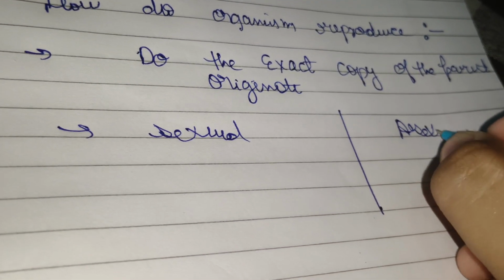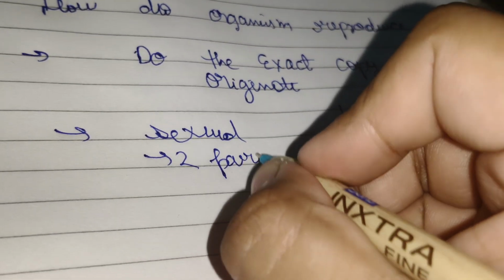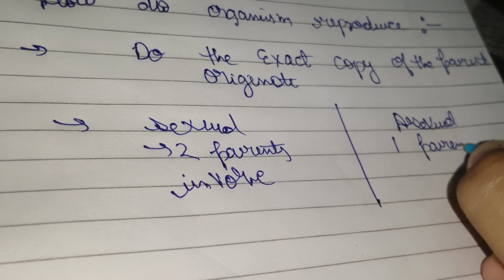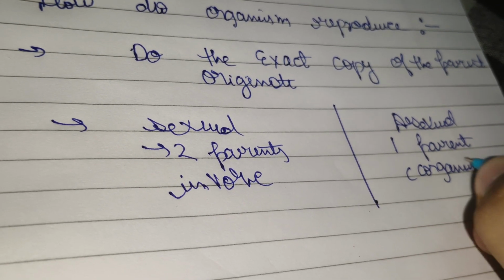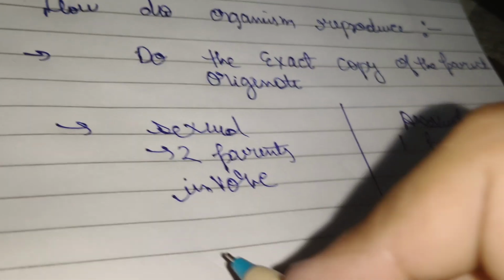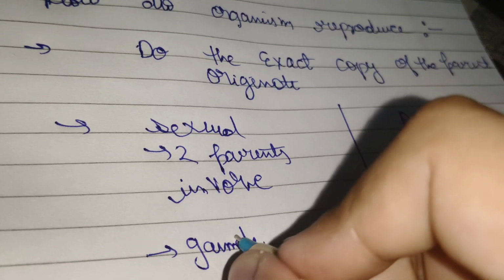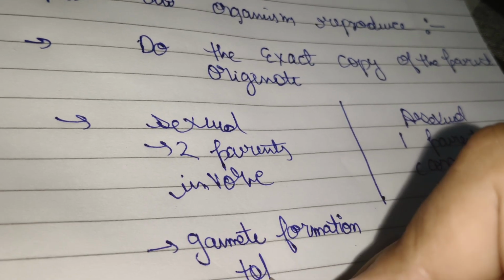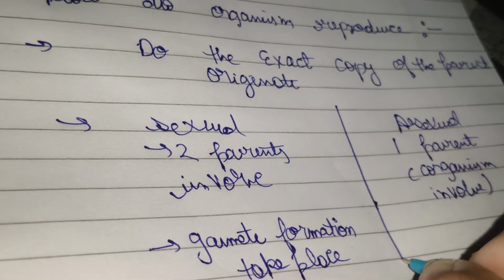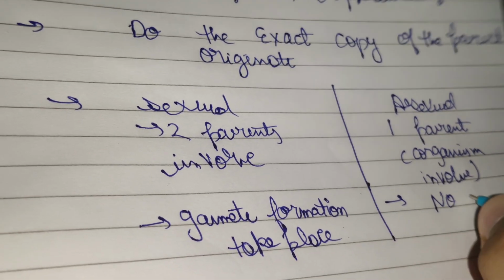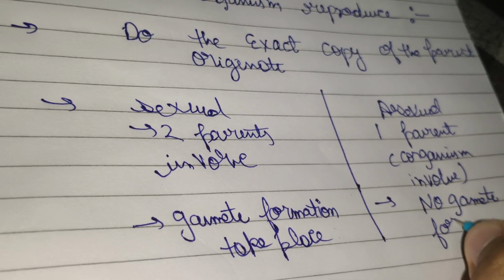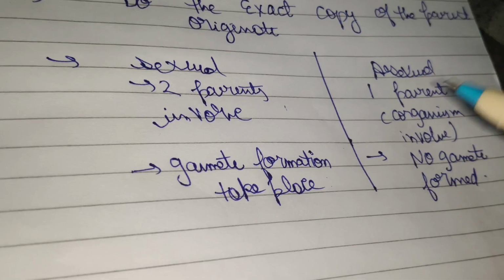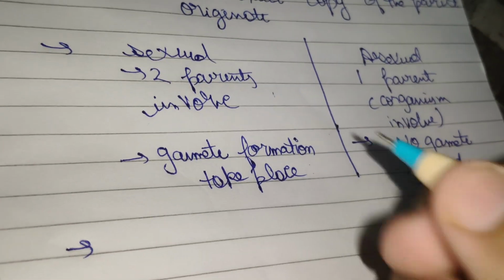If we differentiate them, in sexual reproduction there are two parent organisms involved and gamete formation takes place, whereas in asexual reproduction a single organism is involved and no gamete formation takes place.